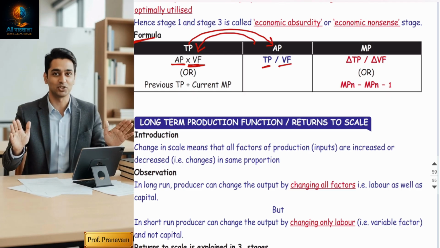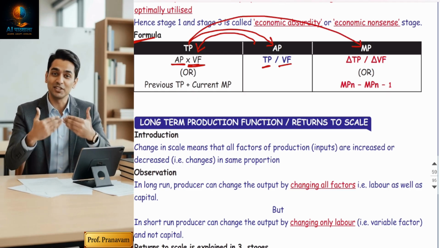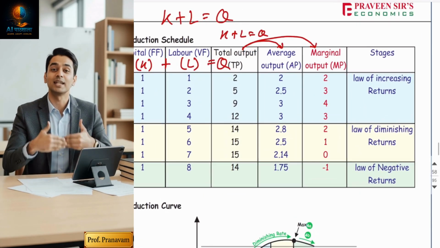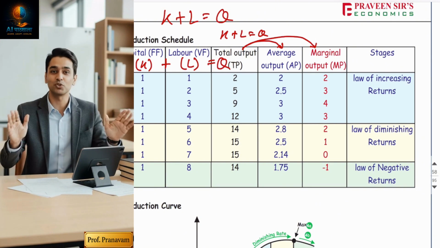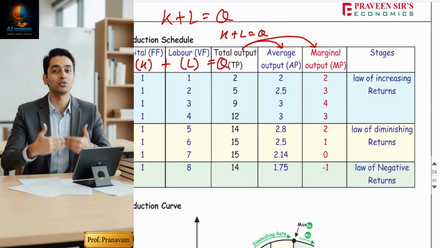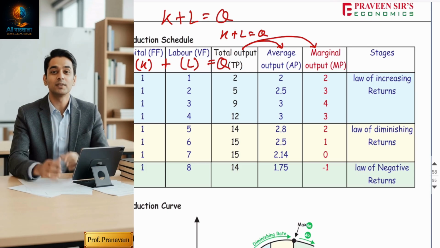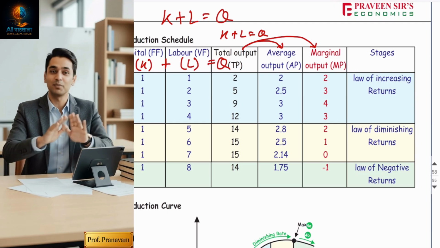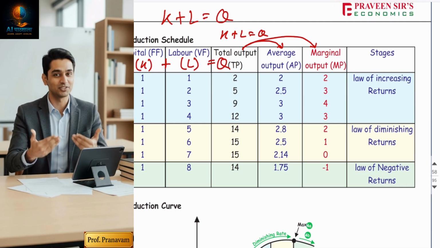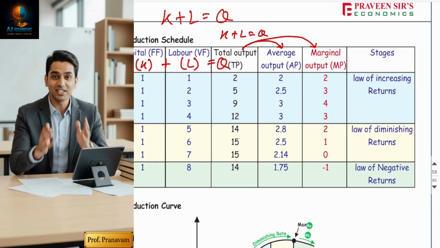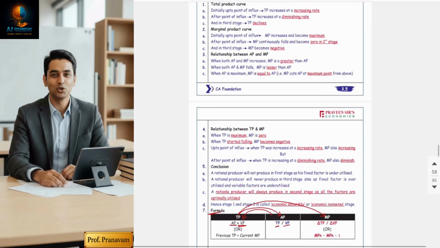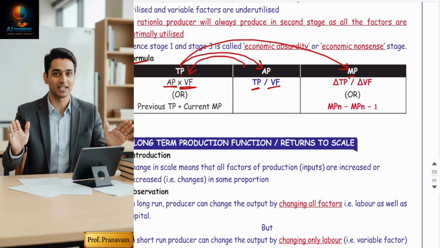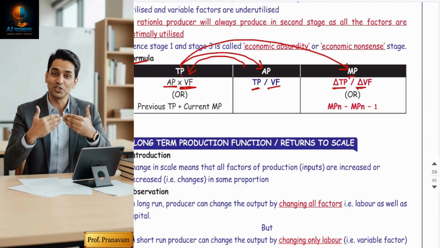Now, from total production, sometimes they're going to ask you to find marginal production. Average production means production done by one labor, output produced per labor. And marginal means something extra: one extra labor has produced some extra output. So to find the extra, from TP you can find MP: change in total product divided by change in variable factor.